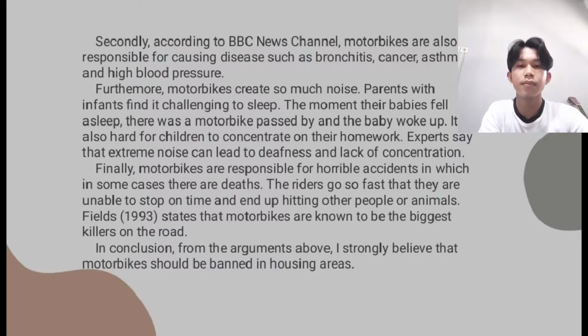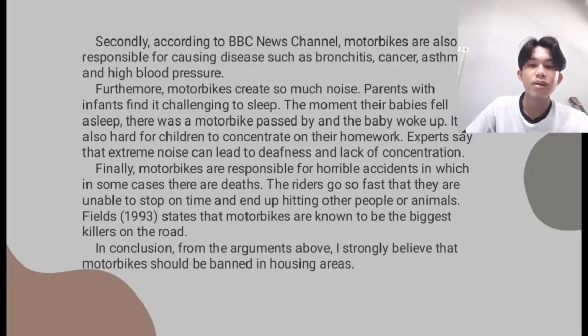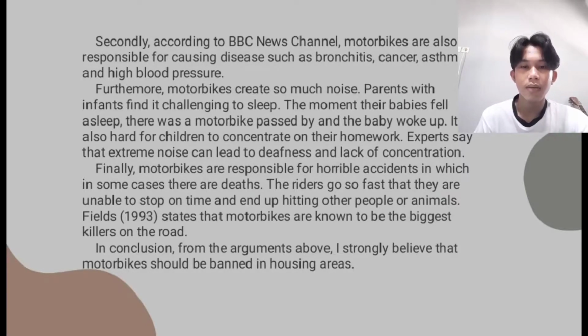Secondly, according to BBC News Channel, motorbikes are also responsible for causing diseases such as bronchitis, cancer, asthma, and high blood pressure. Furthermore, motorbikes create so much noise. Parents with infants find it challenging to sleep. The moment their babies fell asleep, a motorbike passed by and the baby woke up.